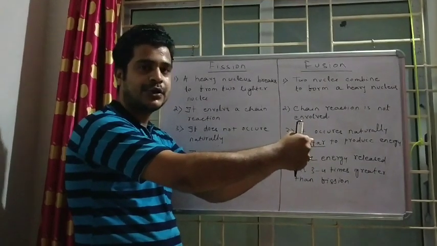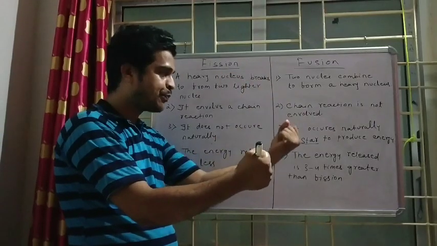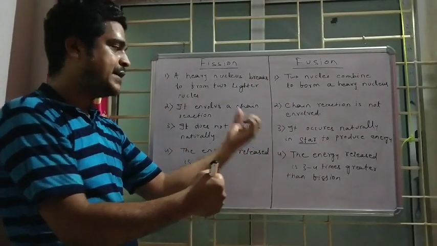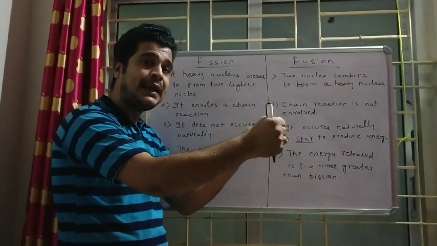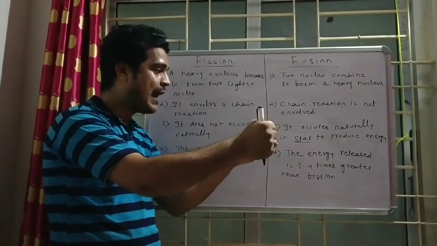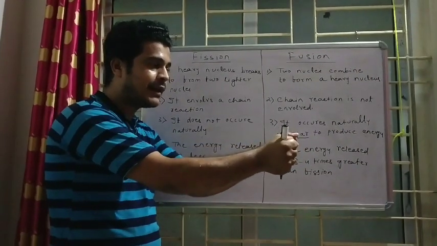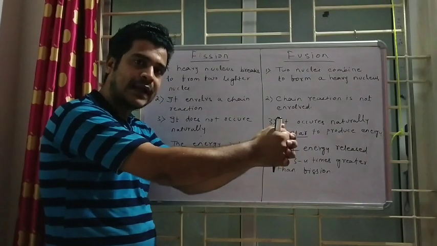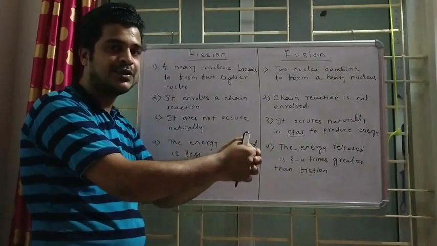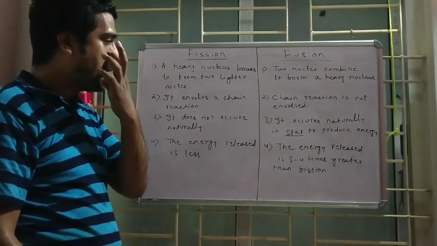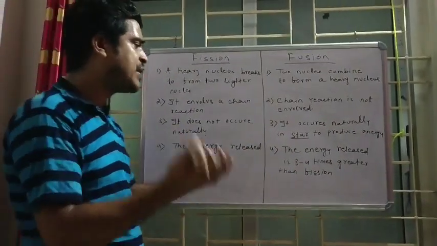How to overcome that electrostatic force? For that, they need more kinetic energy. This is one nucleus, this is another nucleus. Both nuclei have to have high kinetic energy. If they have high kinetic energy, then the electrostatic repulsion will get overcome and they finally will get fused. Fused means combination. So in this process, a huge amount of energy is released.